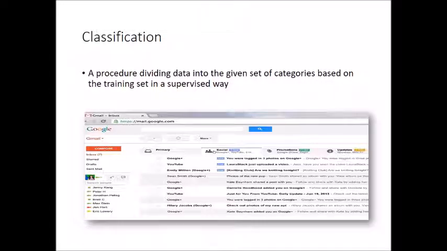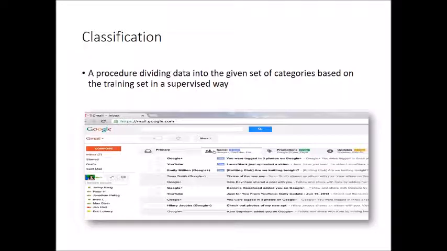Now see in this picture, the most beautiful example of classification is your Gmail. Every one of you uses Gmail for sending and receiving emails. What you observe is that whenever a new email arrives, it is categorized based on a label. So what is the label?